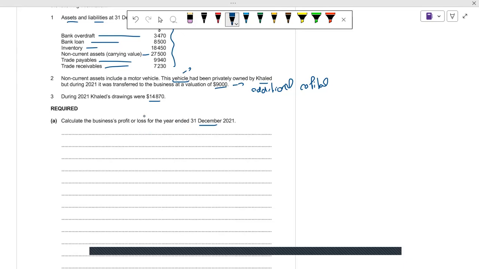How can we find the closing capital? This is very simple, you know the formula: closing capital is equal to closing assets minus closing liabilities.